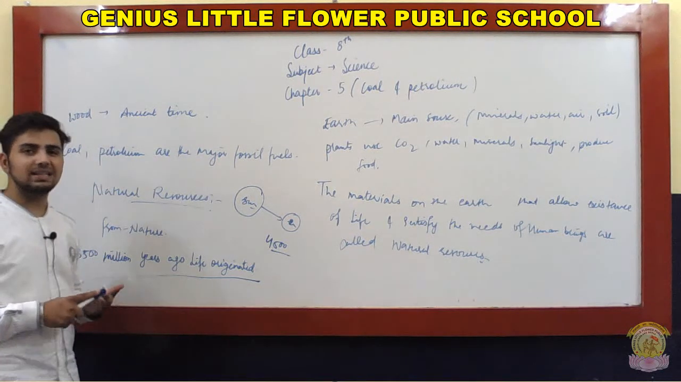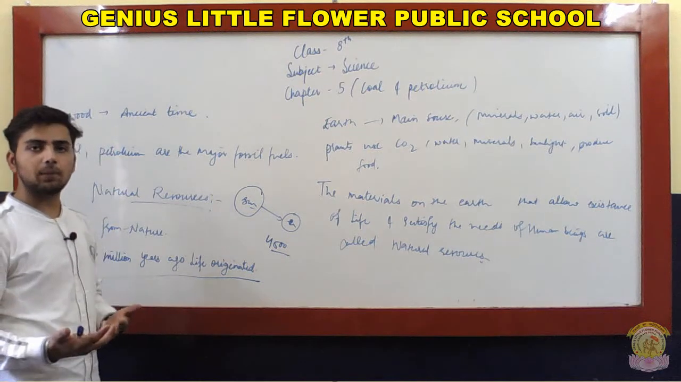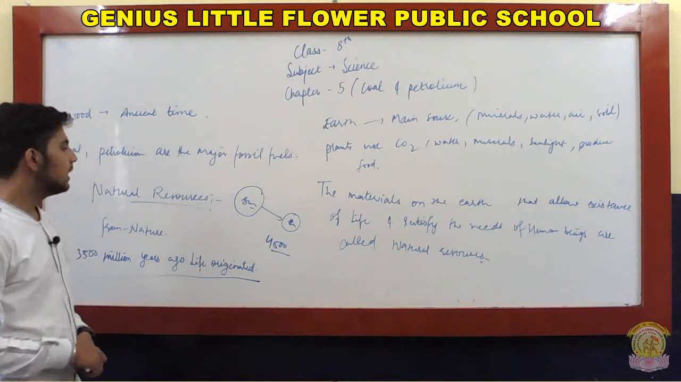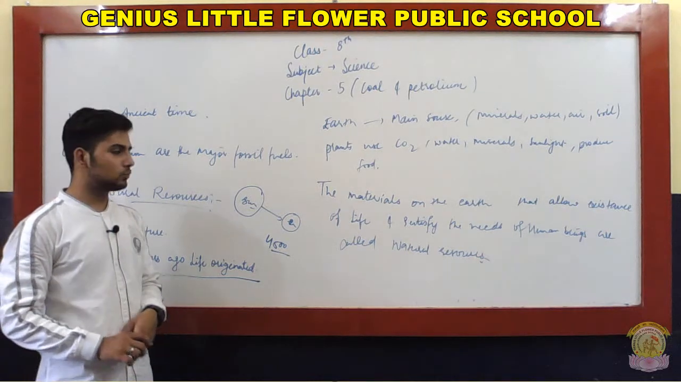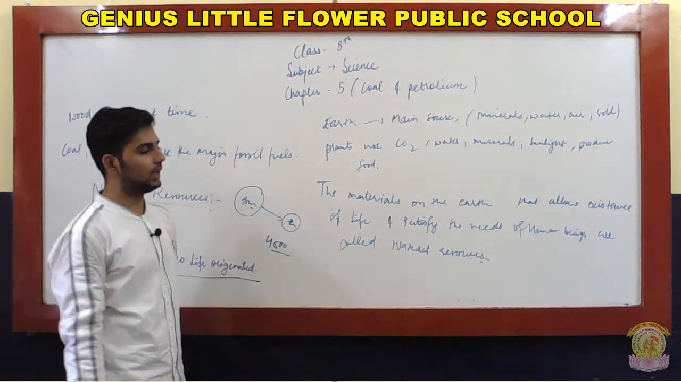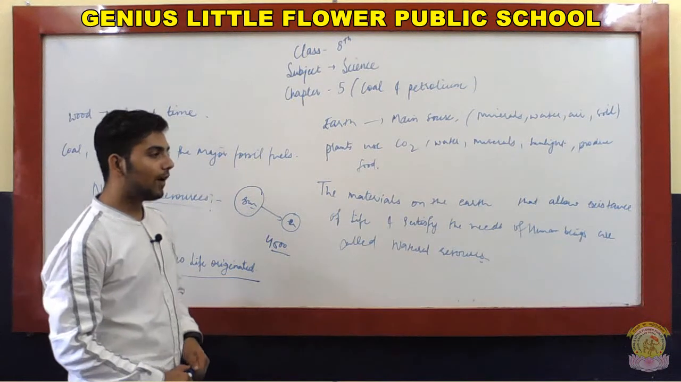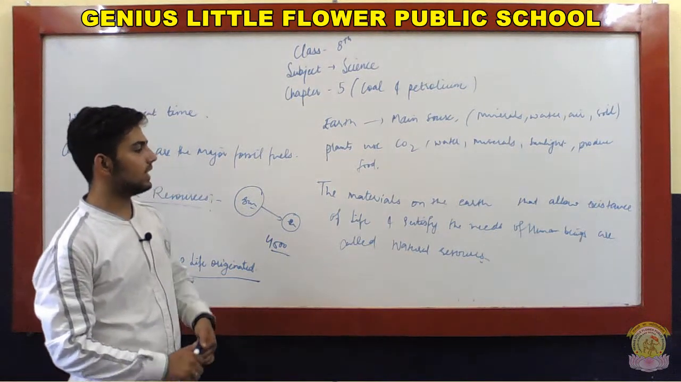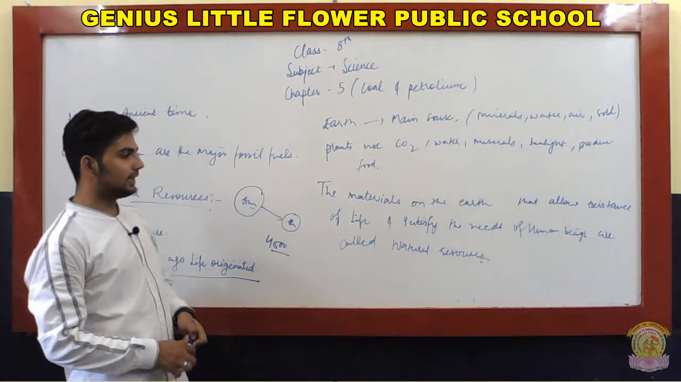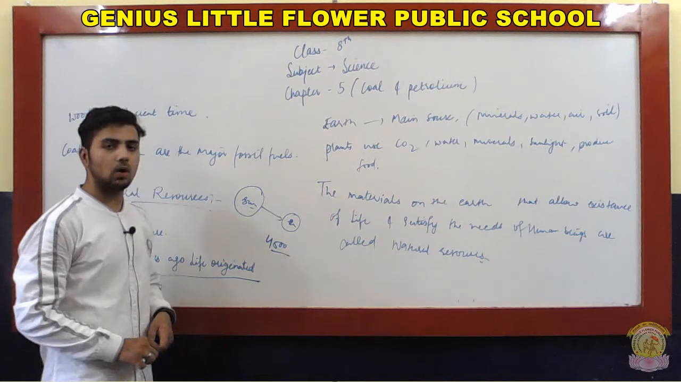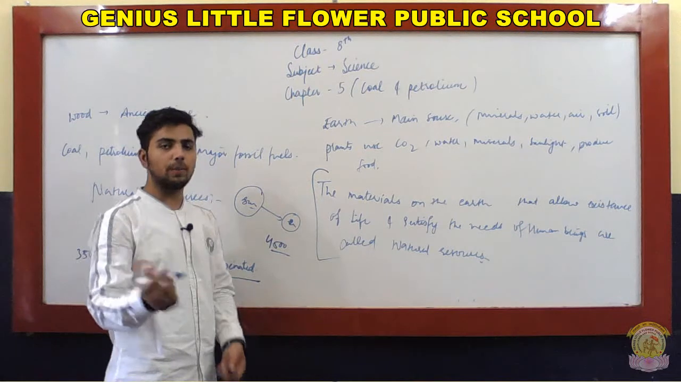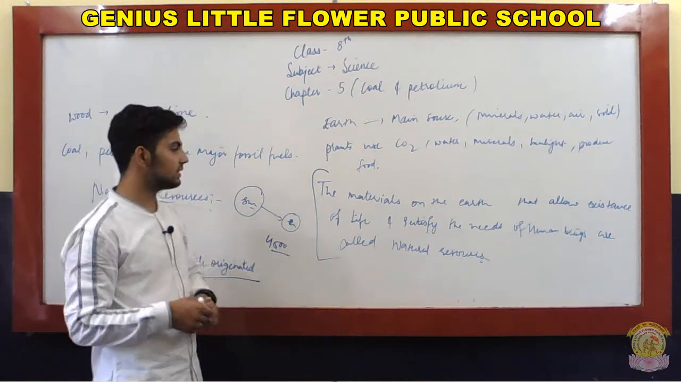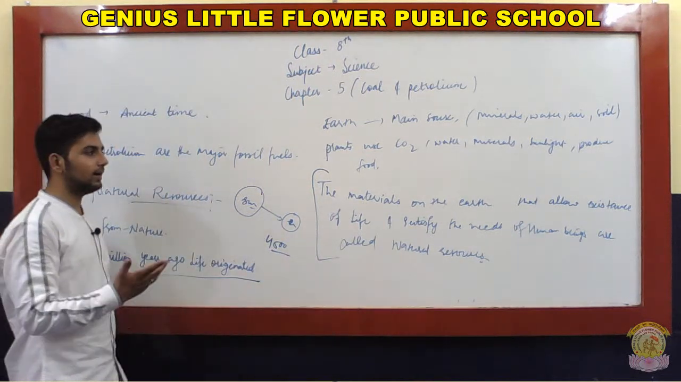Now what is the definition of natural resources? Generally we can say the resources we obtain from nature are called natural resources, but here is the proper definition which you have to write in your exams: the material found on earth that allows existence of life and satisfies the needs of human beings is called natural resources. It is also properly mentioned in your books, so you have to write that.